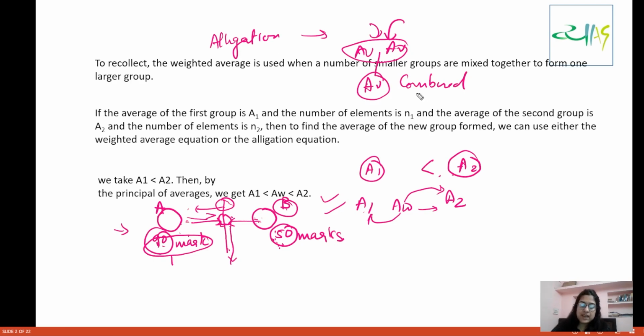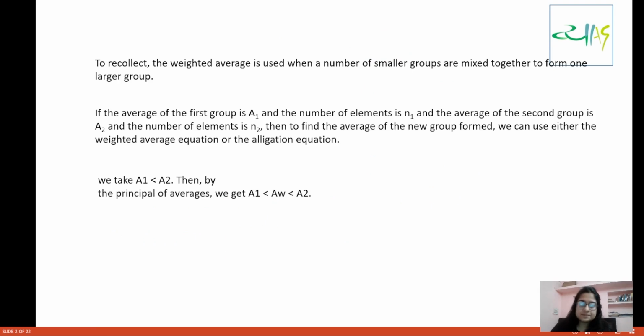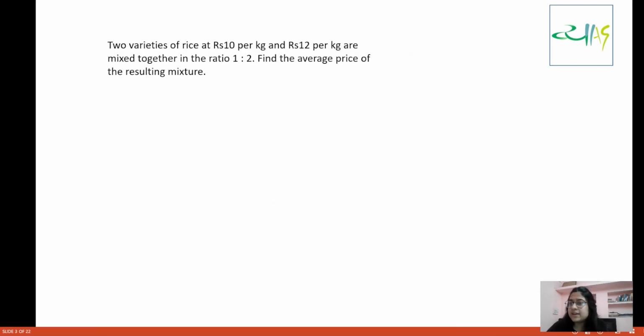But always remember, we are trying to mix up in alligations. Okay, fine. So let's move on. Now see, we have two varieties of rice at rupees 10 per kg and 12 per kg mixed together in the ratio 1 is to 2. Find the average price of the mixture. So how will we do this type of question?